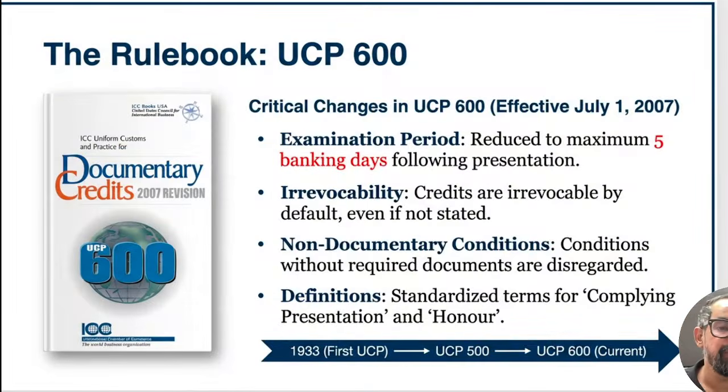UCP 600, which became effective from July 1st, 2007, is a very, very important one because these are a set of guidelines. We have 39 articles which are part of UCP 600. They are not legal things by themselves, but the invoice and the contract between buyer and seller make them legal, right? So we generally give references to UCP 600, so accordingly they get implemented, and all the documentation and other things get handled through this.